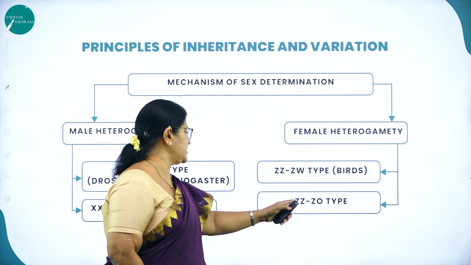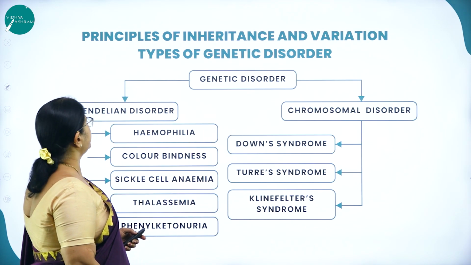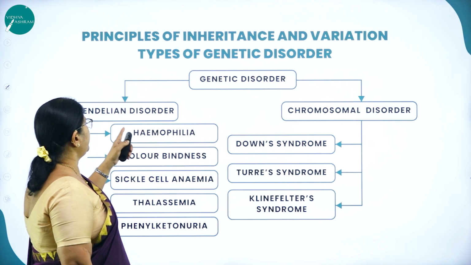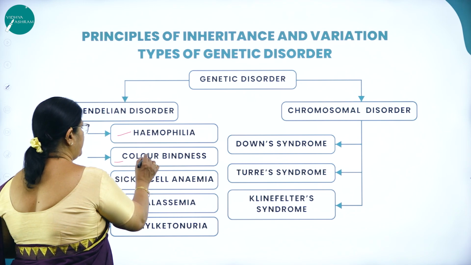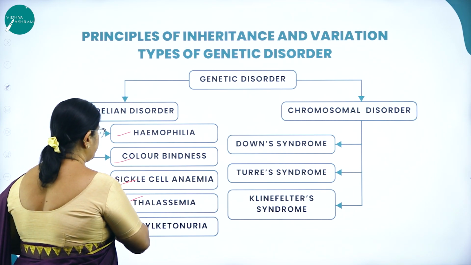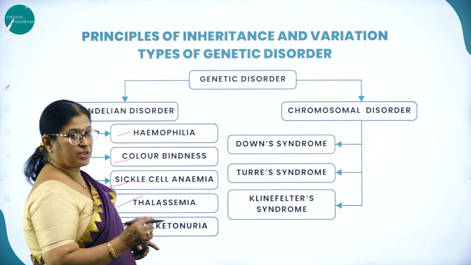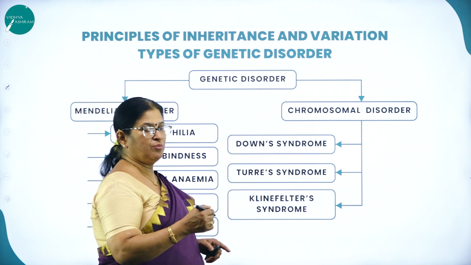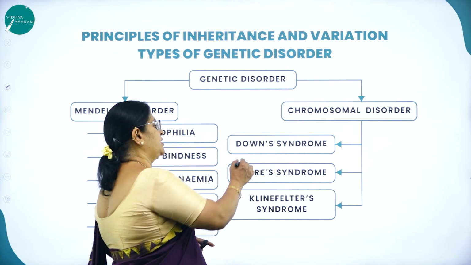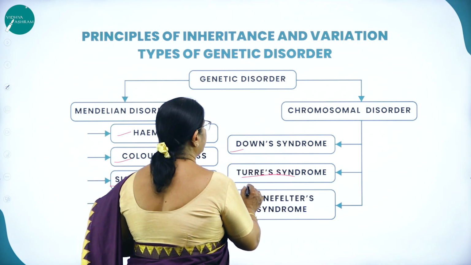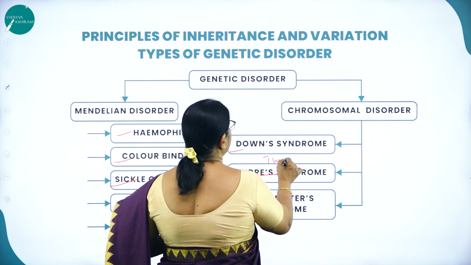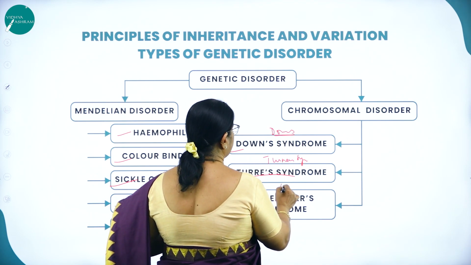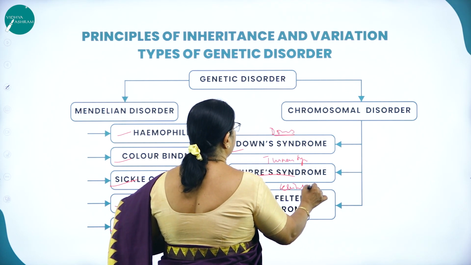Female heterogamety is the ZW type, which we come across in birds. Then genetic disorders, which we classify into Mendelian disorders and chromosomal disorders. Mendelian disorders are hemophilia, color blindness, sickle cell anemia, thalassemia and phenylketonuria. Whereas in chromosomal disorders, the chromosome number may vary due to either monosomy or trisomy: Down syndrome, Turner syndrome and Klinefelter syndrome.